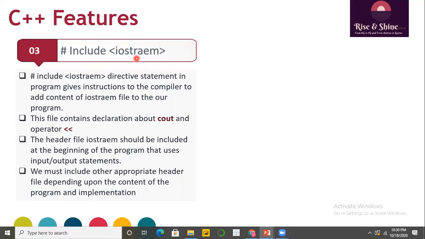The header file iostream should be included at the beginning of your program that uses input/output statements like cout and the insertion operator. So if you are writing any C++ program, this must be the very first line of your program. We can include many such header files after iostream in our C++ program, depending upon the content of our program or what we are implementing through our program.